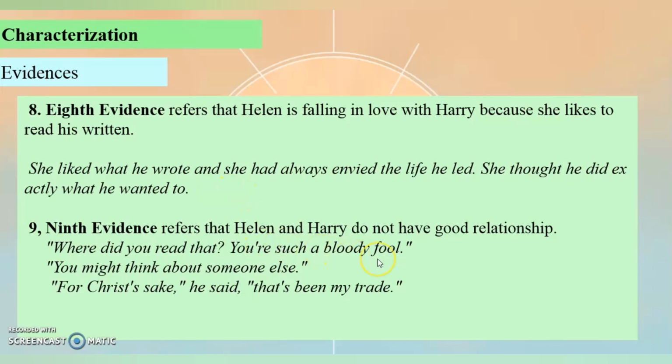And the last evidence refers that Helen and Harry do not have a good relationship. And this is also the example of the evidence that tells about Helen and Harry not having a good relationship. You can see that and read it.